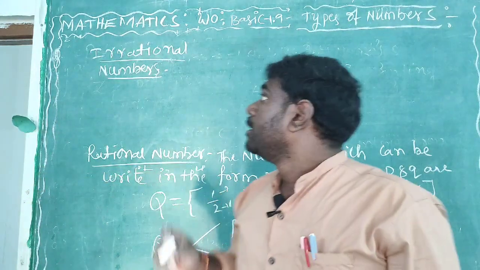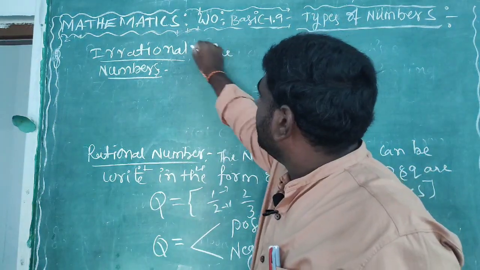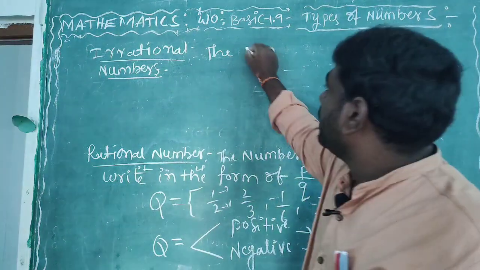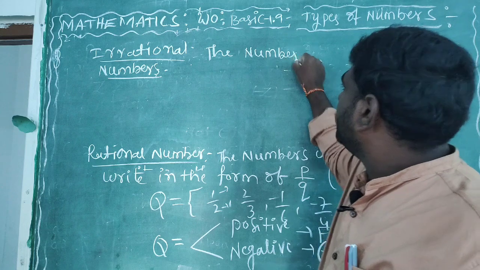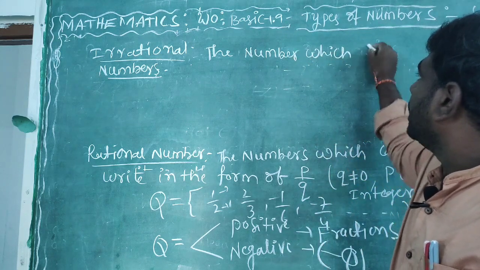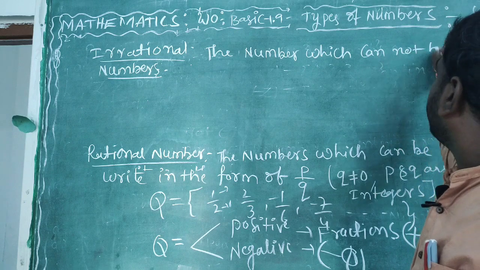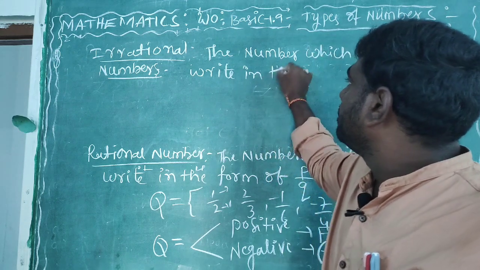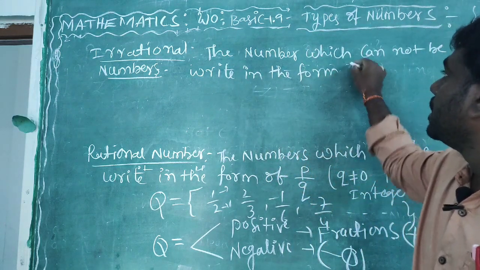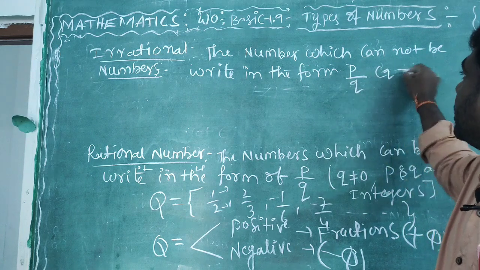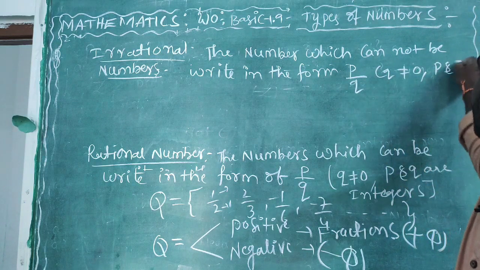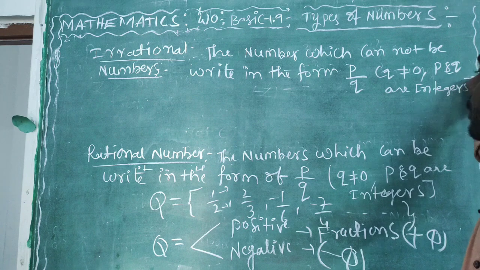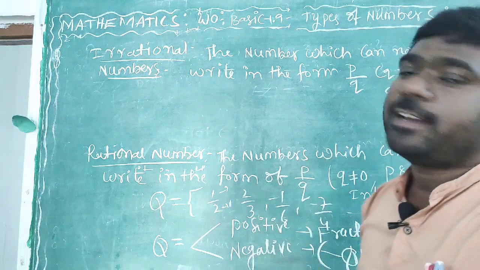How can we define it? The numbers which cannot be written in the form of P by Q, where Q is not equal to 0 and P and Q are integers. Meaning, exactly the opposite of a rational number is called an irrational number.